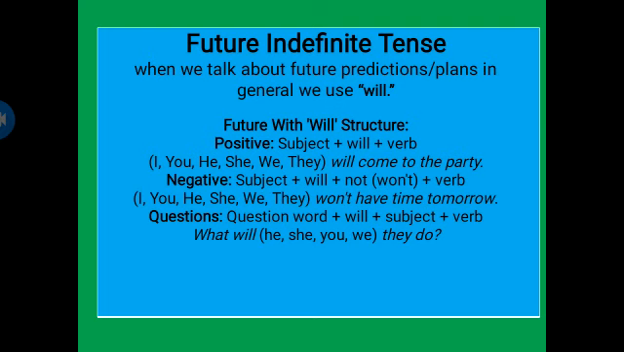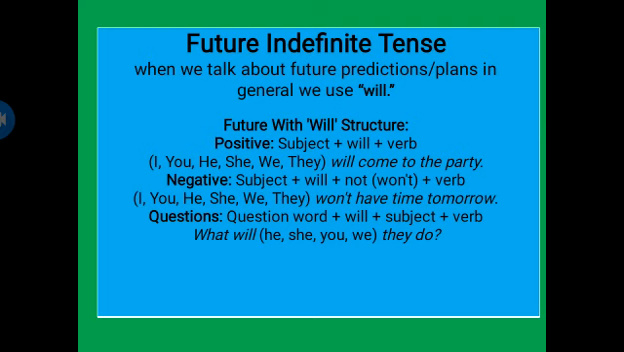Now the last part of our lecture is the future indefinite tense. When we talk about future predictions and plans in general, we use will. Will is the helping verb that is used in the future indefinite tense. Future with will structure: the structure of the sentence for a positive sentence. First there is the subject, then the helping verb will, and then there is the verb. The subjects are I, you, he, she, we, they. After that the helping verb will, and then comes the verb, and to the party is the object or the rest of the sentence.